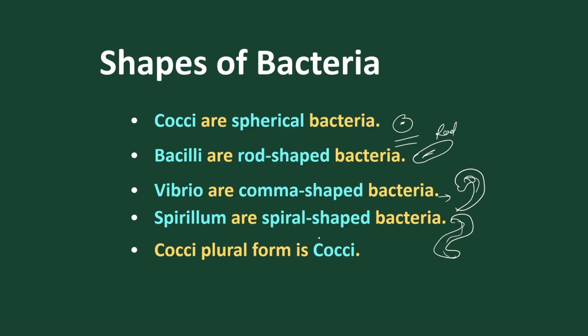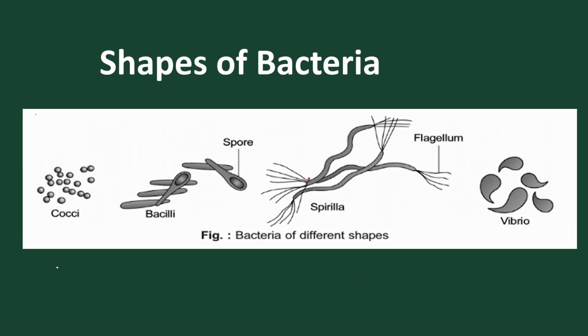So the plural form of coccus is cocci, got it? Bacilli, got it. So these are the basic shapes. This is the coccus form, this is the bacillus form, this is the spirillum form, and this is the vibrio form. But we have different shapes of bacteria. There are different types of bacteria present, and the cocci is again classified into different types. The bacillus is also classified into different types, and other bacteria are also classified. Let's discuss one by one the classification of bacterial shape.